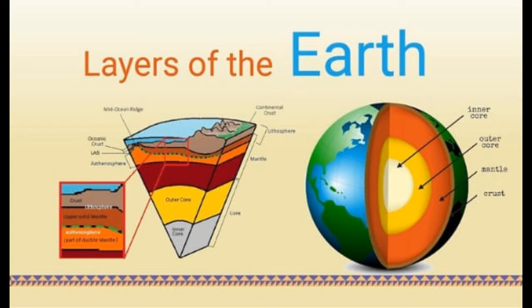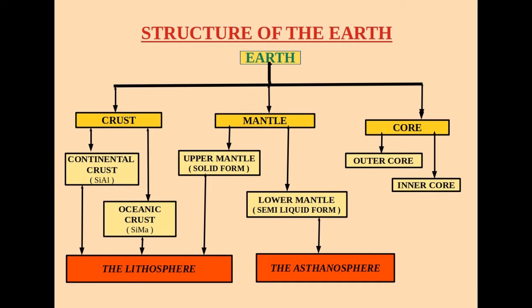Beneath the crust, there is the second layer, the mantle. It extends up to 2900 kilometers from the crust. Mantle can be divided into two parts. They are the upper mantle and the lower mantle. Upper mantle is in solid state and made of silicon compounds. Lower mantle is beneath the upper mantle and it's in a semi-liquid state.